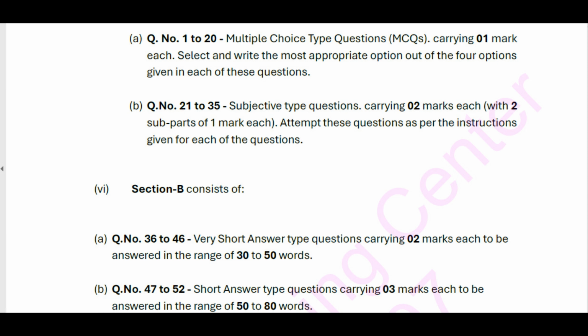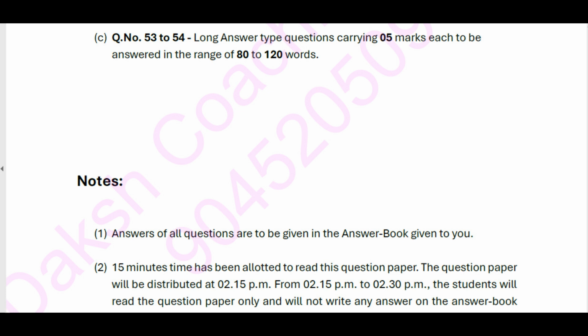B. Q number 47 to 52, short answer type questions, carrying 3 marks each, to be answered in the range of 50 to 80 words. C. Q number 53 to 54, long answer type questions, carrying 5 marks each, to be answered in the range of 80 to 120 words.